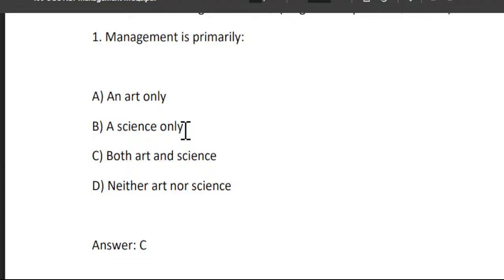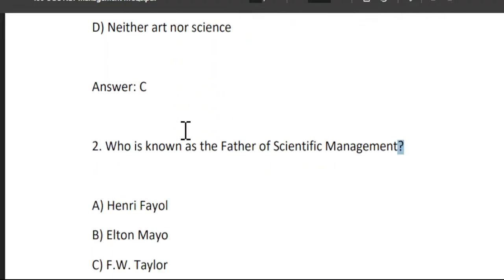primary. There are four options given over here. A, an art only. B, a science only. C, both art and science. And D, neither art nor science. So the right answer for this is that we call management both art and science, because management has the characteristics of both science and art. So option C, both art and science, is the right answer.